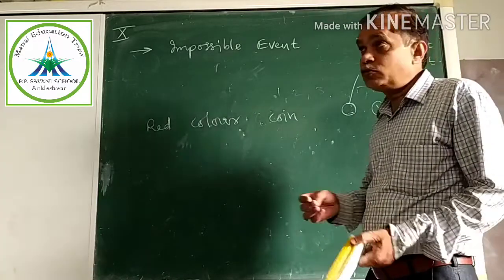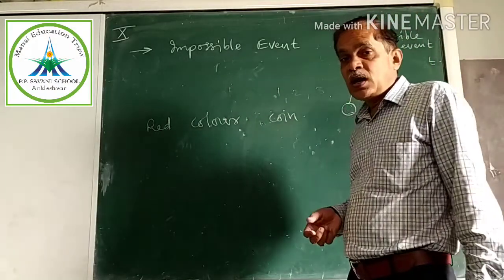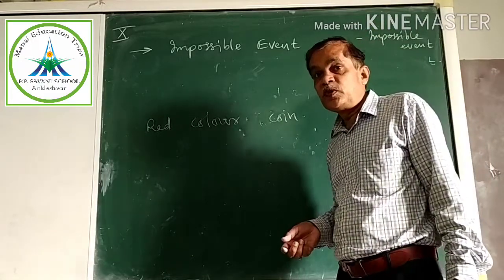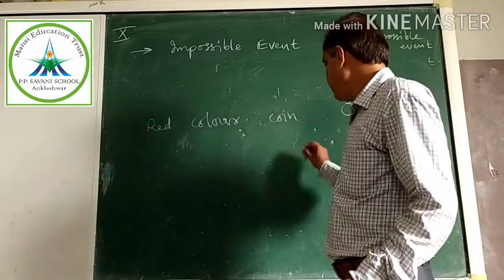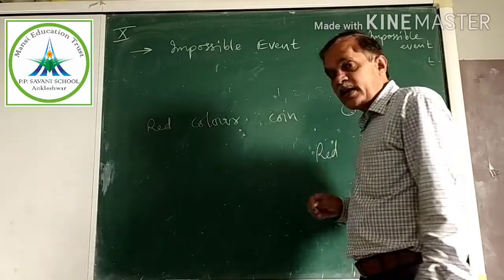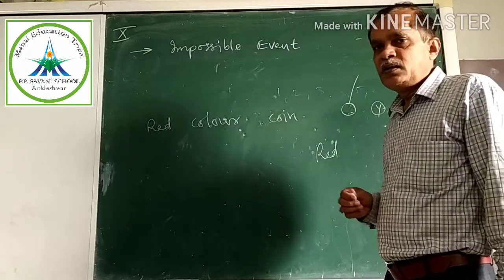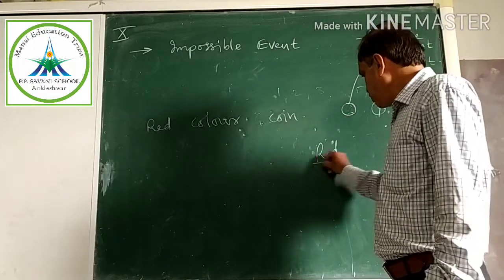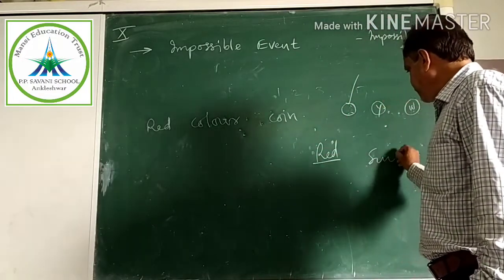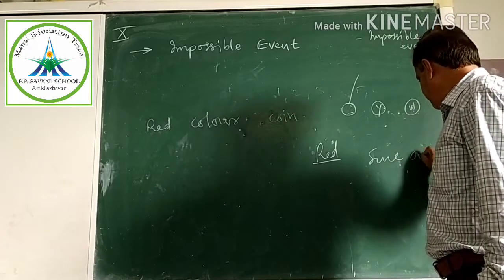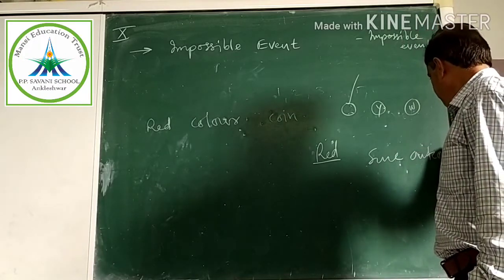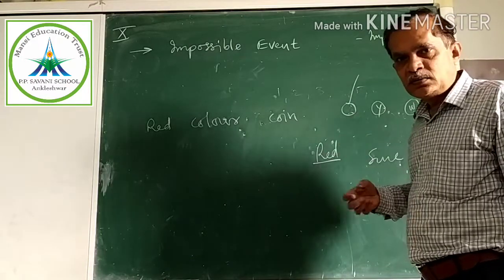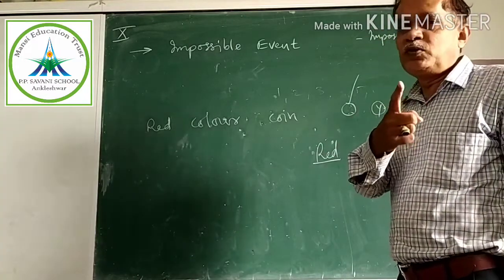Now if I am just throwing that coin, and asking what are the possible outcomes? You will write red only, why? Because it's sure. It's red on both sides. So this outcome is sure. A sure outcome. How many possible outcomes are there in throwing a red coin? Only one possible outcome, that is only red.